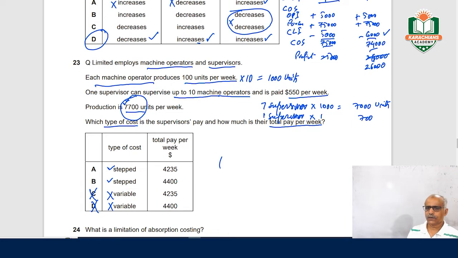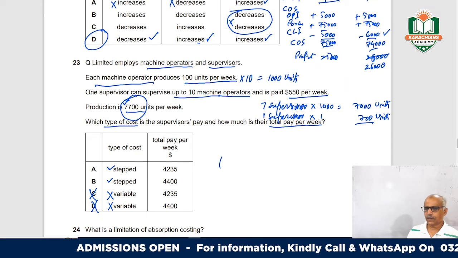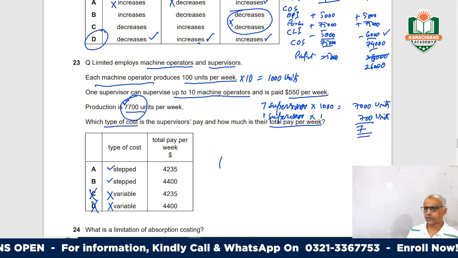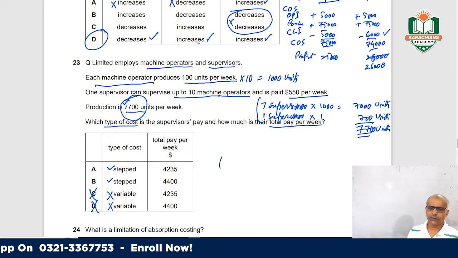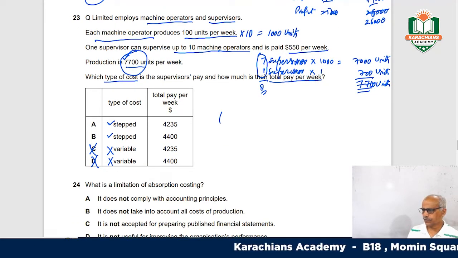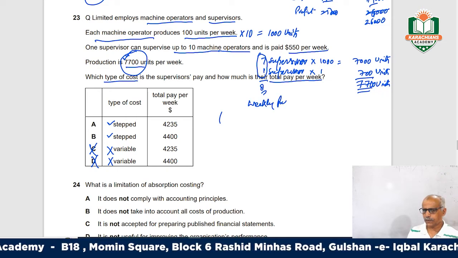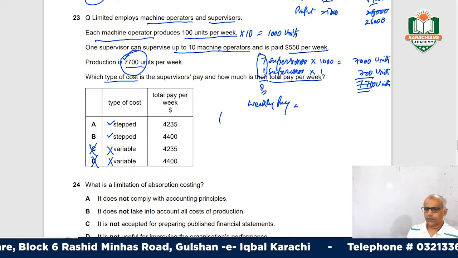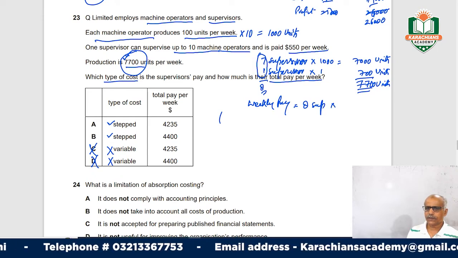So to produce 7,700 units, how many supervisors will you require? 8 supervisors. What will be the cost per week? Weekly pay is 8 supervisors multiplied by 550.